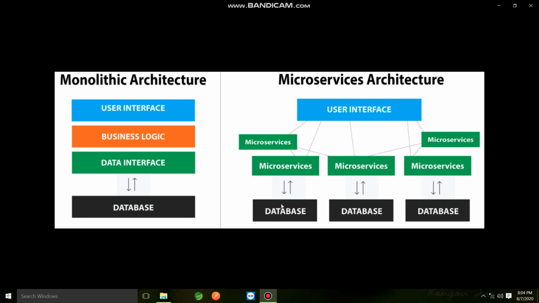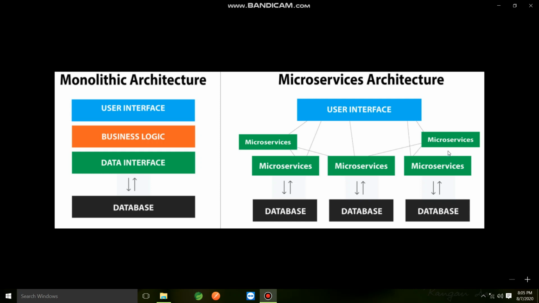So we have three to four main advantages over the monolithic architecture, as we have discussed. Now we'll discuss the challenges we face while creating a microservices architecture. If you see the different arrows here, consider how these microservices communicate.